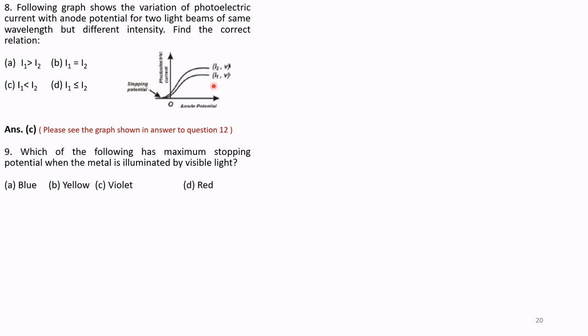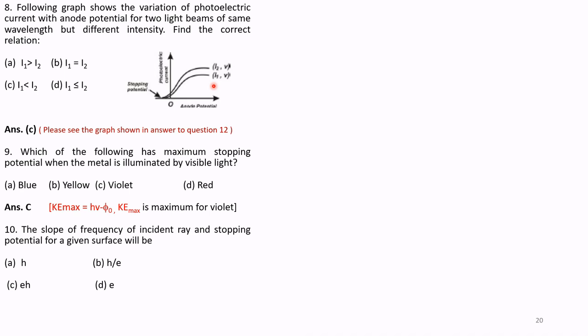Question number 9. Which of the following has maximum stopping potential when metal is illuminated by visible light? Option A blue, option B yellow, option C violet and option D red. Correct answer is option C, because kinetic energy is given by the relationship h nu minus phi naught. KE max is maximum for violet.